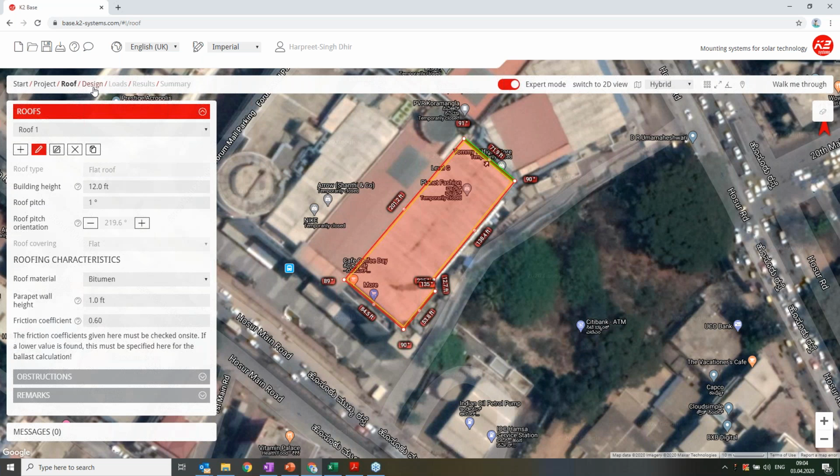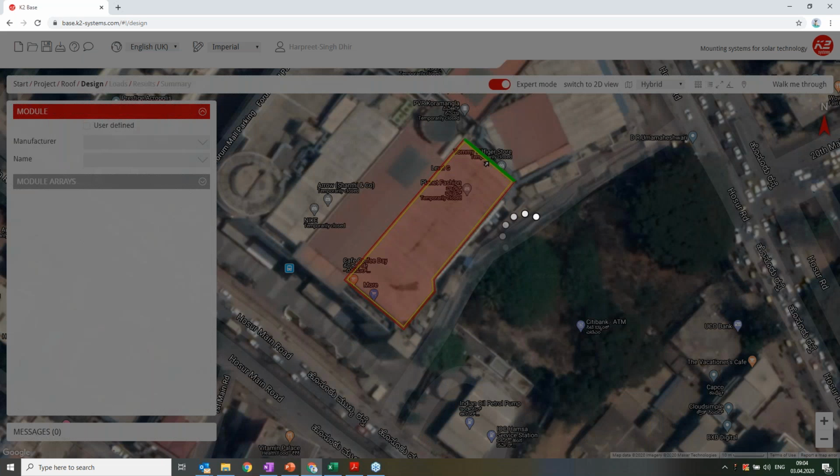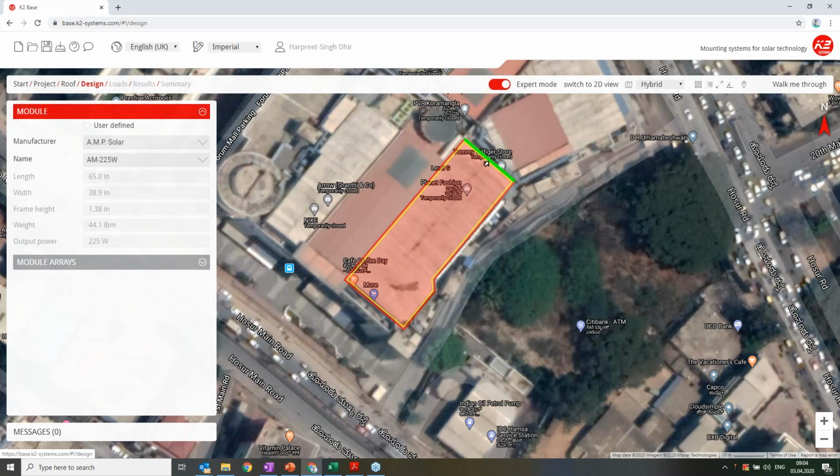In the design stage, since mounting structures and modules are both linked together, in our K2 Base we have almost a database of more than 500 module manufacturers.